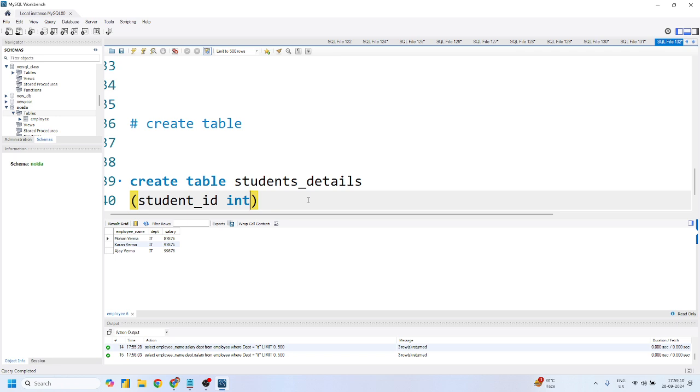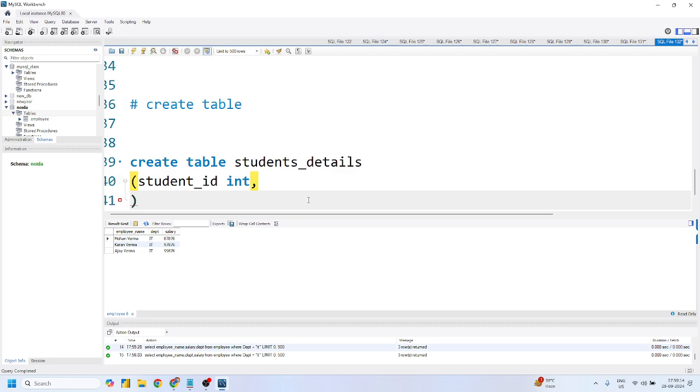Now if it is good, I can simply write a comma and give the second column name with the second data type, right? What will be my second column name? It is student_name, because I know that student names are going to be textual data in nature, right?